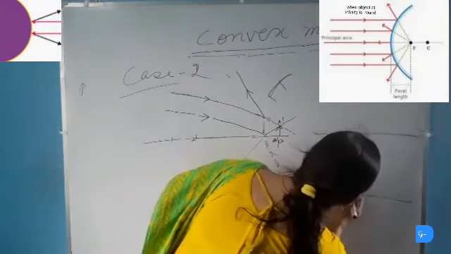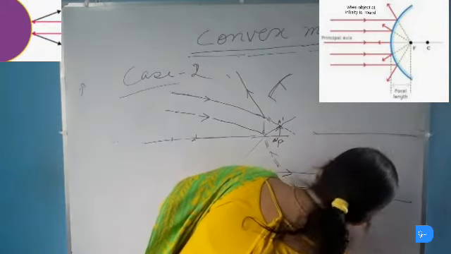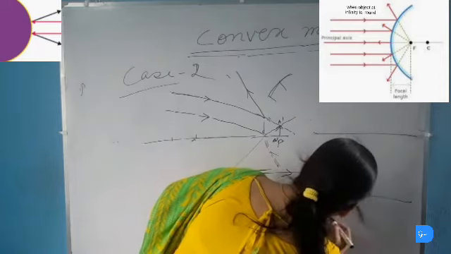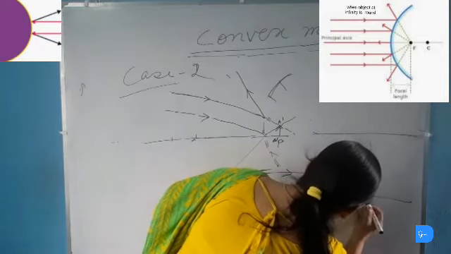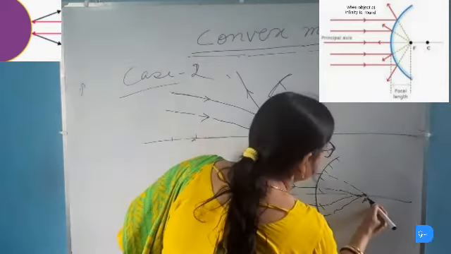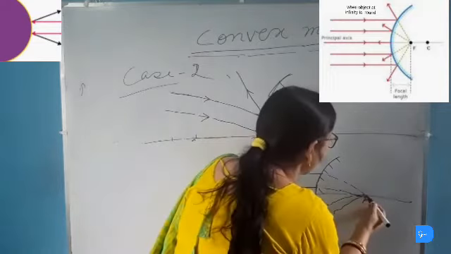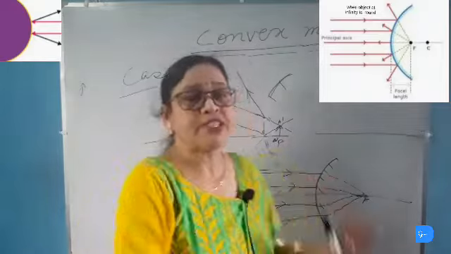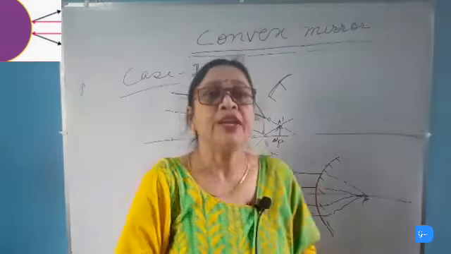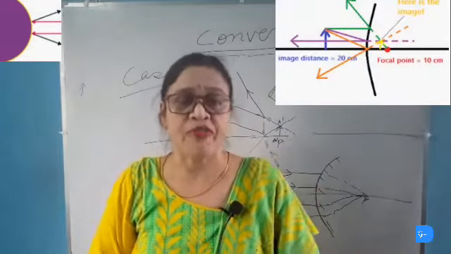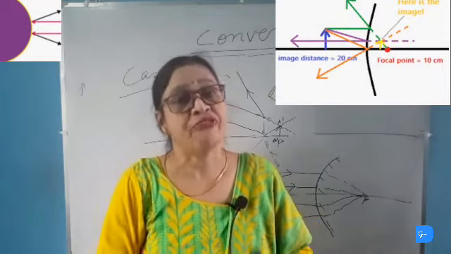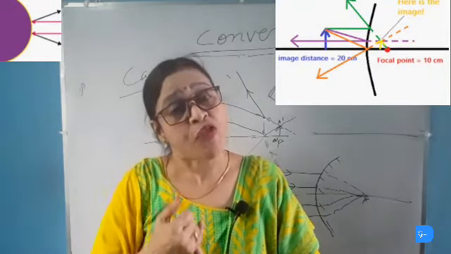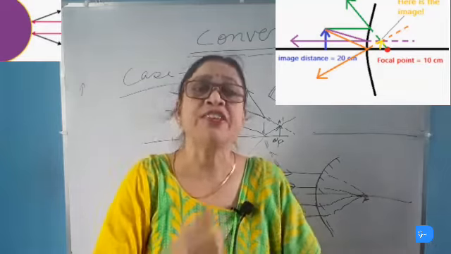So they all will converge at a point at the back side of the mirror, which is the focus of the convex mirror. So this is the round image of the object which is placed at infinity. By studying the ray diagram, it is clear to us that the image formed by the convex mirror will always be virtual, erect, formed behind the mirror and always diminished.